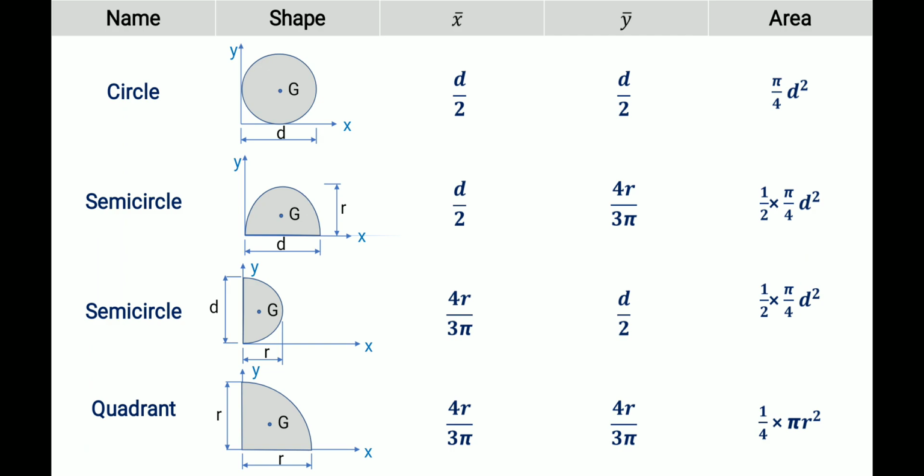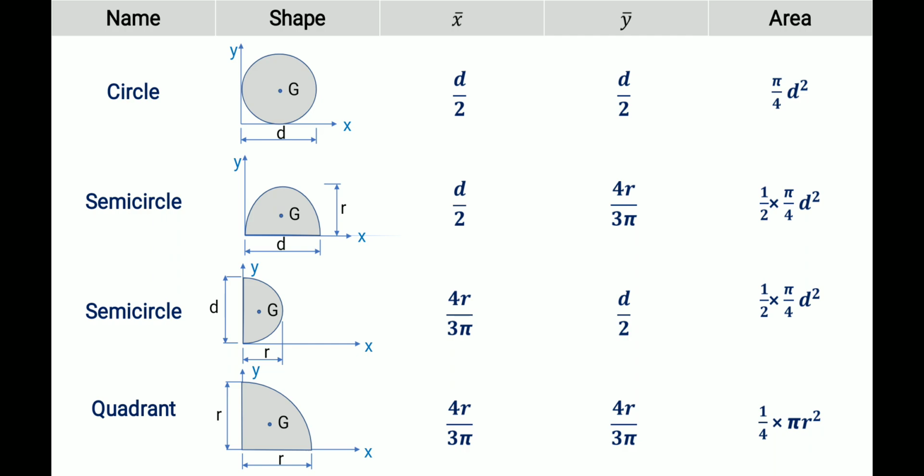Then see this circle. Circle has radius r, and the diameter is represented as d. For this circle, x bar will be d by 2, that's the radius. Then y bar is also d by 2, the radius. We know the area of the circle is pi by 4 into d square. One more formula we know is pi r square. We can use both formulas, pi by 4 into d square, otherwise pi r square.